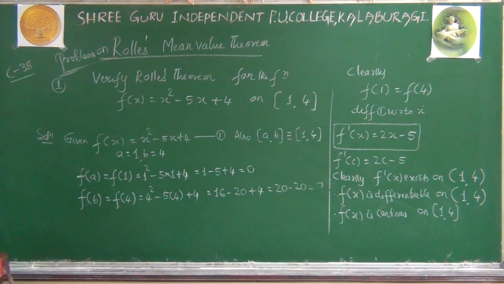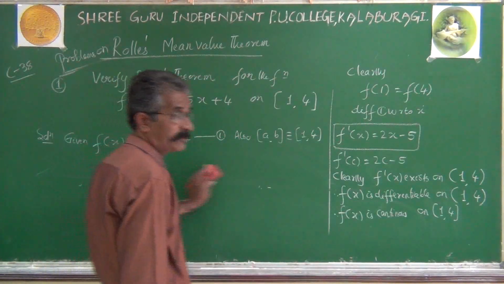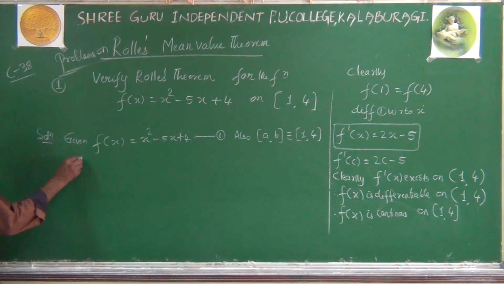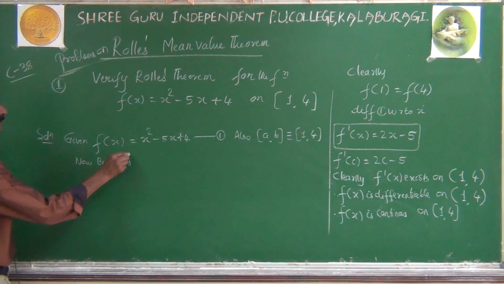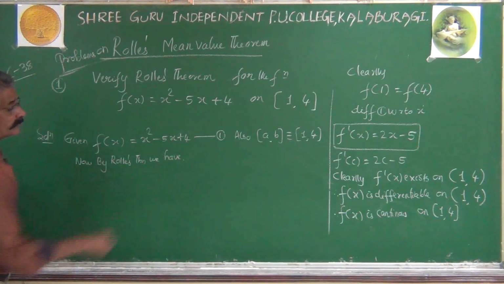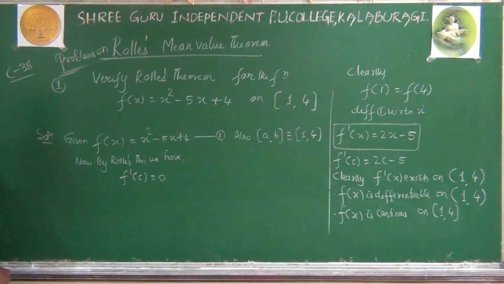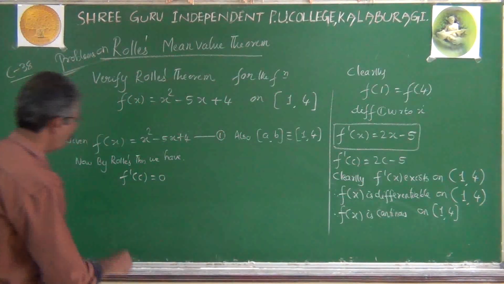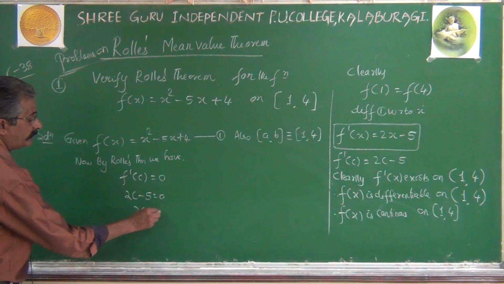Now, as all the conditions of Rolle's theorem are satisfied, obviously by Rolle's theorem, we can have that f dash of c equal to 0. Therefore, by Rolle's theorem we have f dash of c equal to 0. What is f dash of c? 2c minus 5. 2c minus 5 equal to 0. That is, 2c equal to 5.